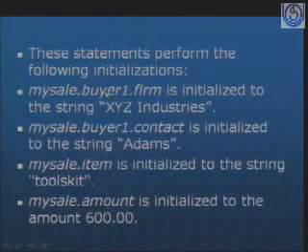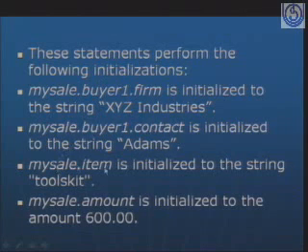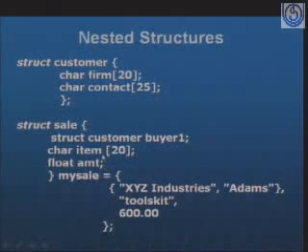Likewise look here, my sale dot buyer 1 dot firm. Buyer 1 is the variable I want to initialize. Likewise my sale dot buyer 1 dot contact. This is for the second one. Like my sale dot item. Suppose buyer 1 is the variable name, my sale dot buyer 1, my sale dot buyer 1 dot firm, my sale dot buyer 1 dot contact, and then my sale dot item, then my sale dot amount. In this way I have to initialize all the 4 items in the nested structures.